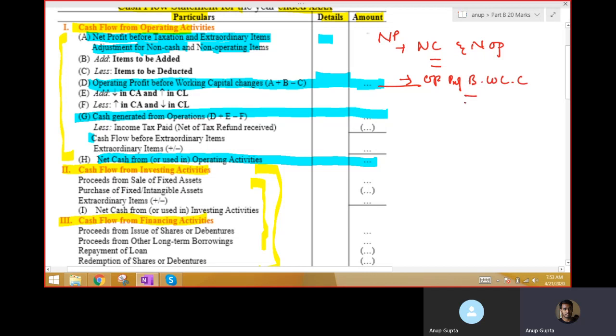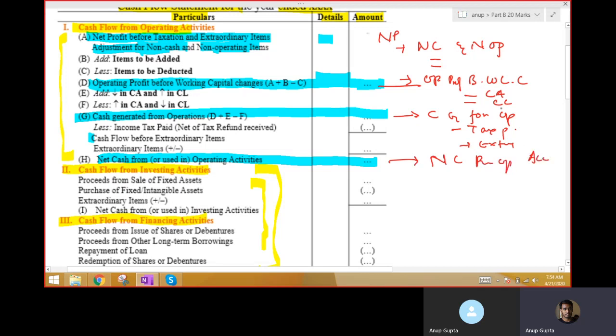Then we do the adjustment of current asset and current liability. Whatever we get after the adjustment is known as cash generated from operation. After that you subtract tax paid and extraordinary item, which is not there, for the adjustment purpose, and then whatever you get is known as net cash from operating activity.